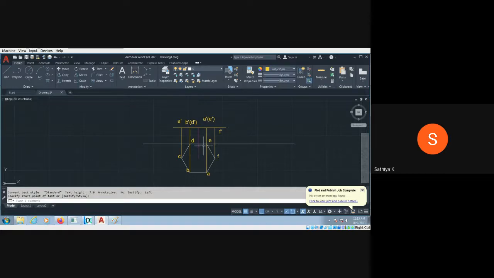Okay. So then the remaining unwanted thing, you have to trim it. So this extreme length is not required. This is not. So this length is actually required. You have to dimension it, go to here. So this length is actually 60. But what about the actual size of the hexagon? The side is given 40 or 30. I have taken as 30. Okay. So this is the second question answer.